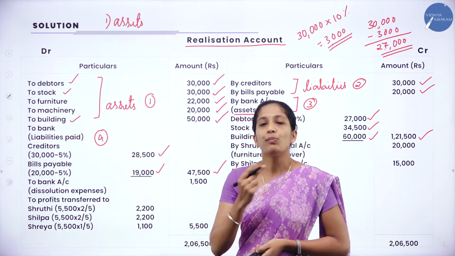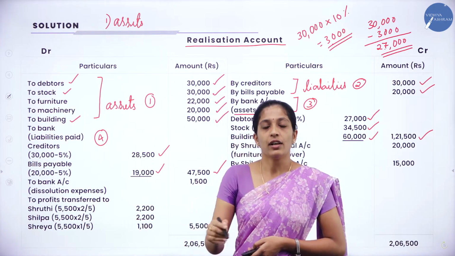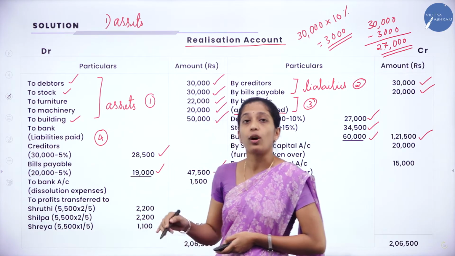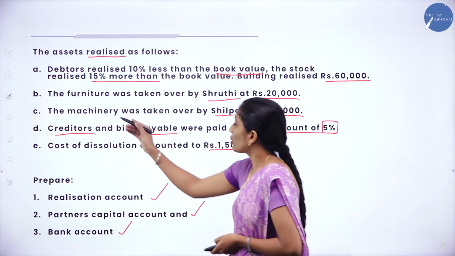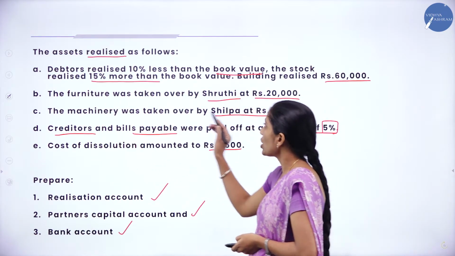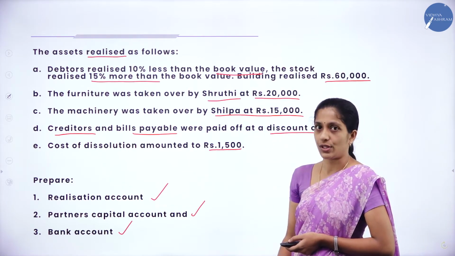Now, there are two more assets which are pending. Which are the two assets? Furniture and machinery. Now let us see the adjustment, what they have told, what they have done with this furniture as well as machinery. So go through the adjustment here. The furniture was taken over by Shruti at rupees 20,000.